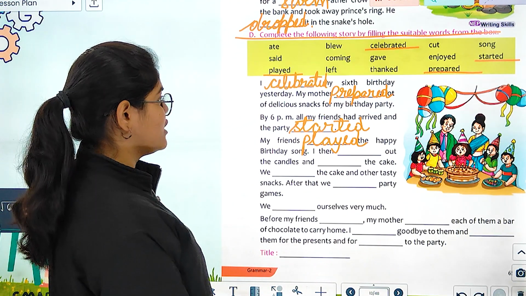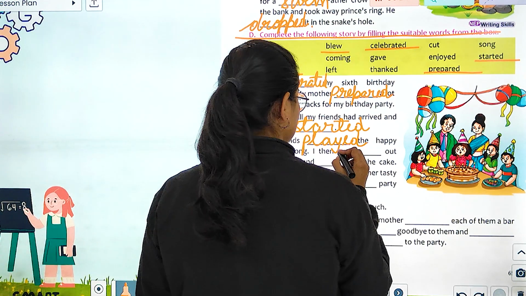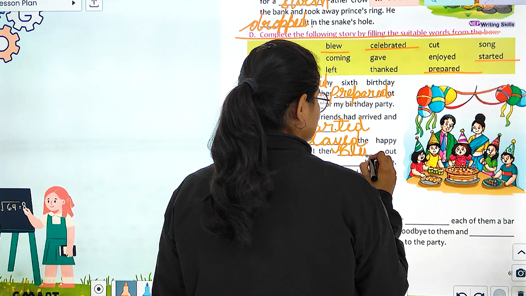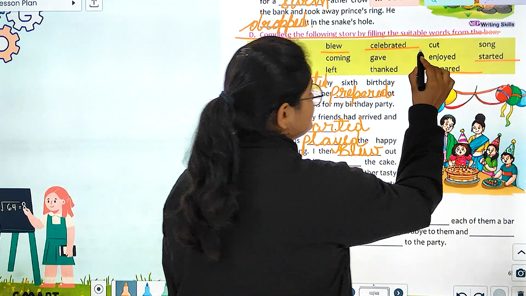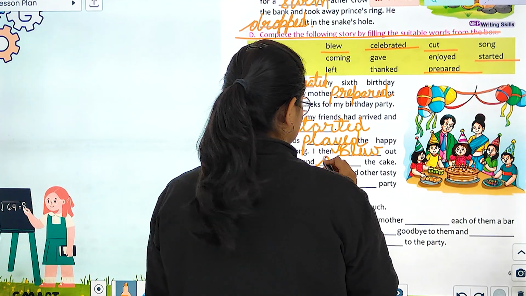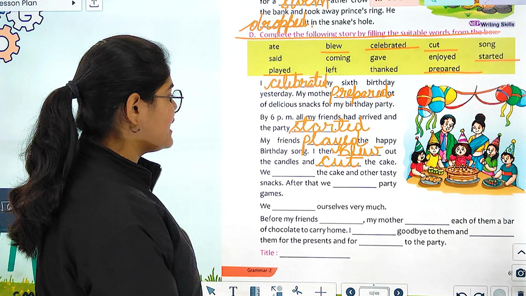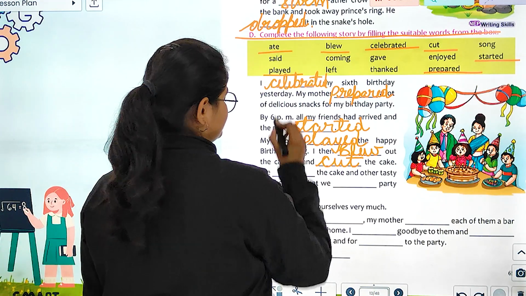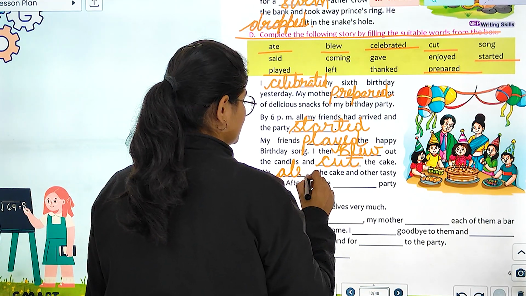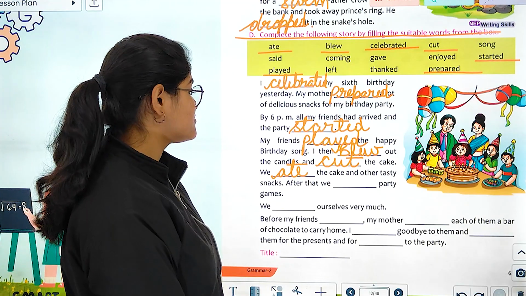I then dashed out the candles. I then blew out the candles. And dashed the cake and cut the cake. We dashed the cake and other tasty snacks. We ate, right? We ate the cake and other tasty snacks.